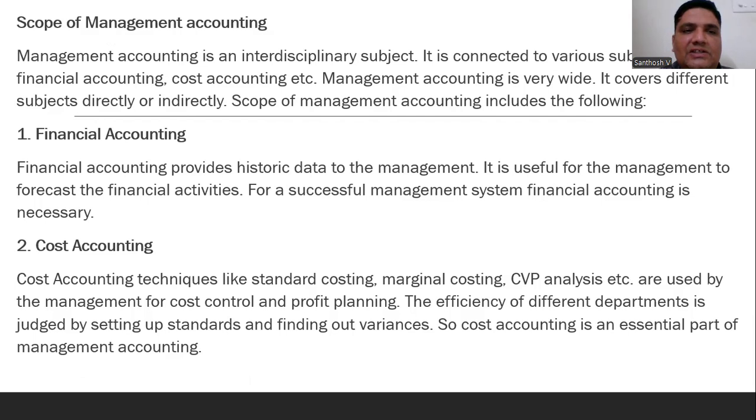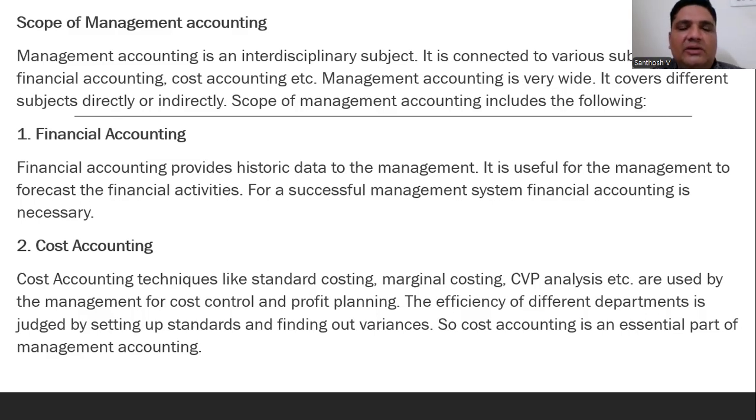While moving to the next concept, there is the scope of management accounting. Management accounting is an interdisciplinary subject. It concerns various subjects such as financial accounting, cost accounting, management accounting, green accounting, etc. It covers different subjects directly or indirectly. So we will move to the first point, financial accounting.